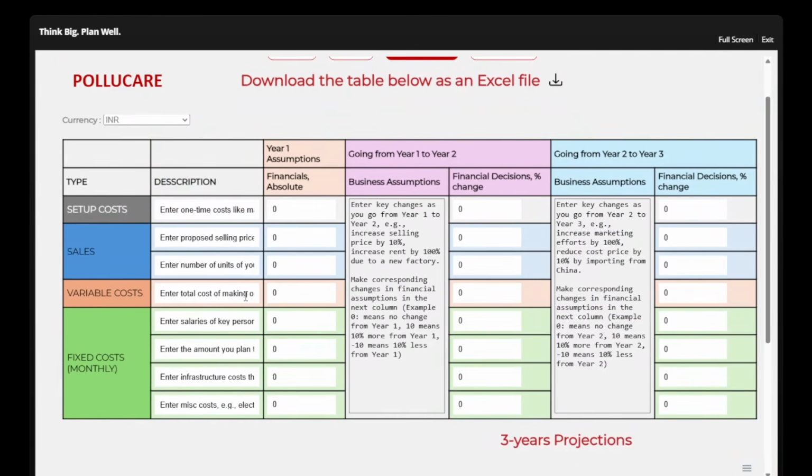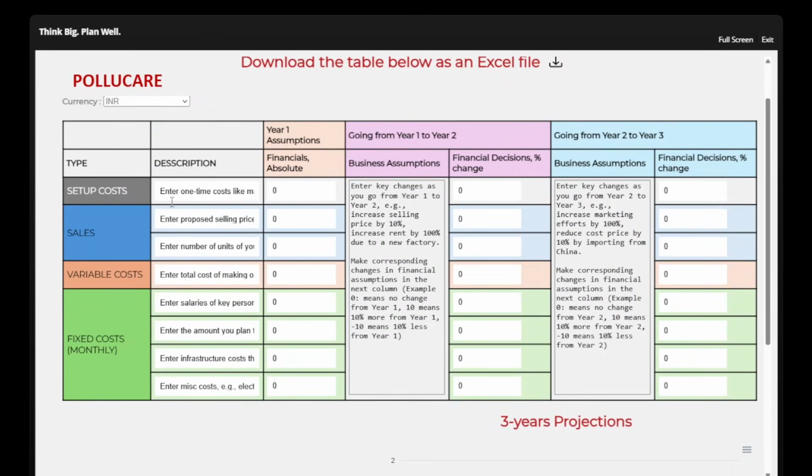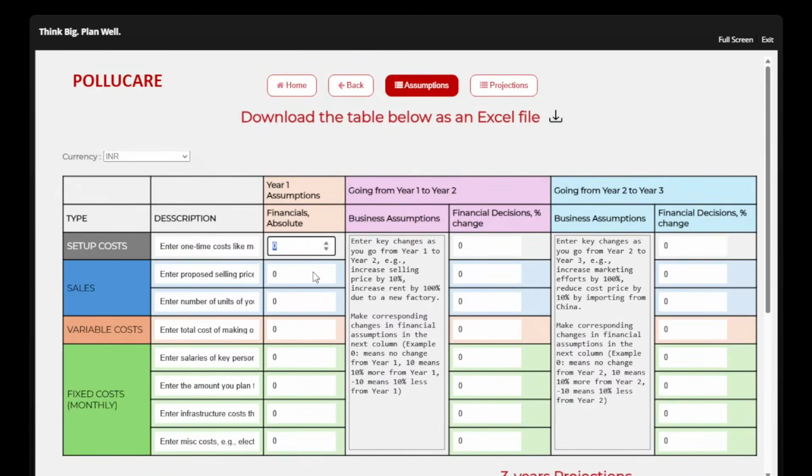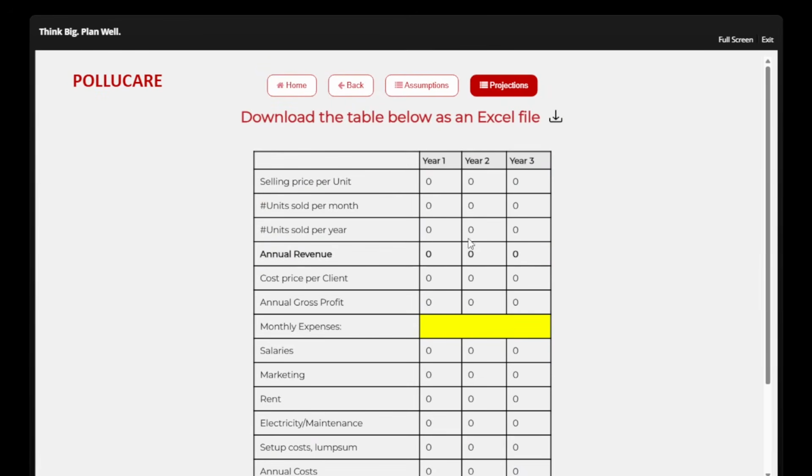Now in this simulation tool, you have to enter setup cost, sales, variable cost and fixed cost information in year 1. In year 2 and year 3, you have to mention the percentage change in all these parameters: setup cost, sales, variable cost and fixed cost. You're free to edit it and iteratively change it and see the difference in your revenue projections in year 1, year 2 and year 3, right? You can also see a detailed projection in the next tab here called projections.